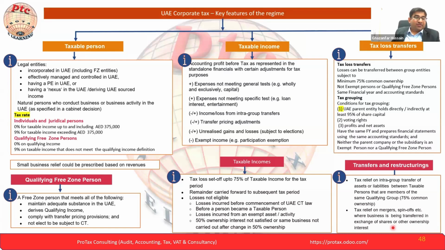For the question on whether every business of a sole establishment is taken into consideration: as we already mentioned, the sole establishment is part of the natural person. Depending on the natural person, you have to calculate all the income and consolidate. Even if you have 5 or 10 sole establishments under the natural person, you have to consolidate all the revenue. That will be the total revenue in terms of the natural person relief and also in terms of SBR.